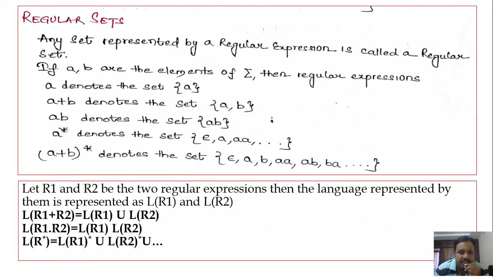Next, we have seen what the regular set is. Any set which is defined by a regular expression is called a regular set. So every regular expression defines some set of strings, and that set of strings is called a regular set. Then we have seen how to represent the language of a regular expression. If R is a regular expression, then the language represented by regular expression R is denoted as L of R. So this is the representation which we have seen.